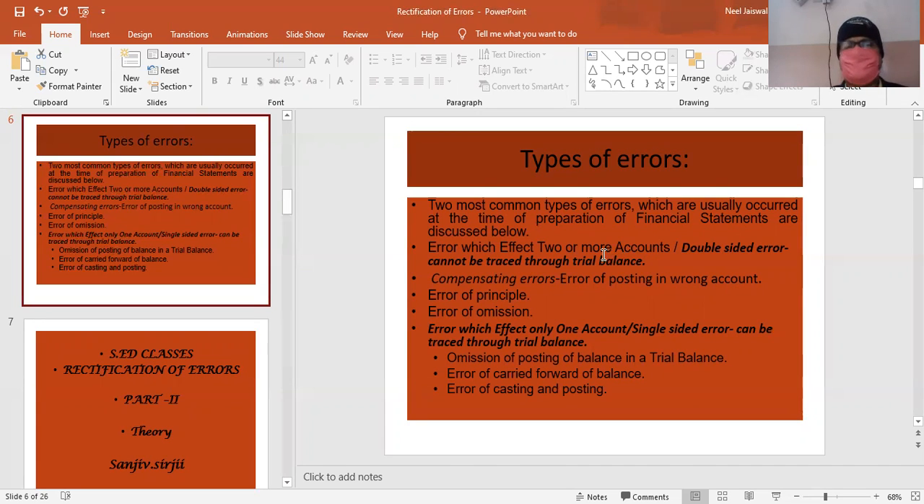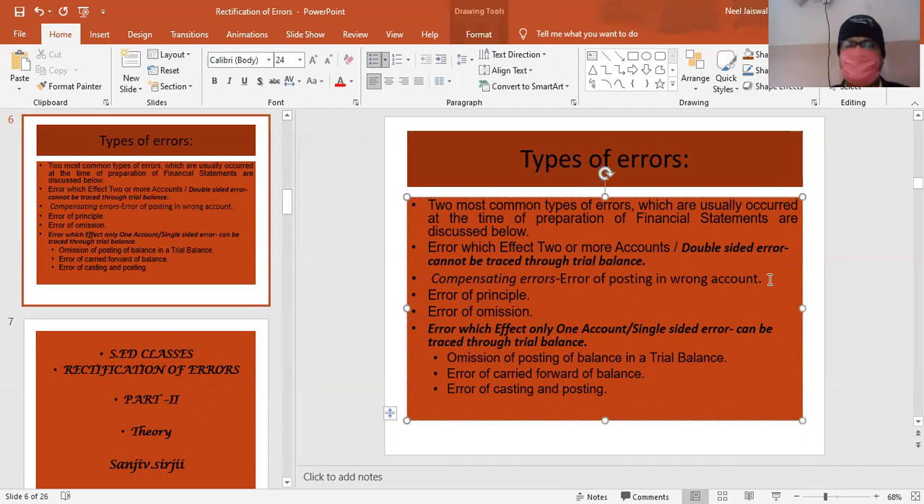Now these errors, double-sided and single-sided, can be further classified. Let's understand the different classifications of double-sided errors. Number one, compensating errors. It is an error of posting in the wrong account. Now compensating error, what is the meaning of this? Compensating means in one account I have done wrong, and in the other account similarly I have again made a mistake to compensate for it. Double-sided means both debit and credit will become equal. I'll give you an example of compensating errors.